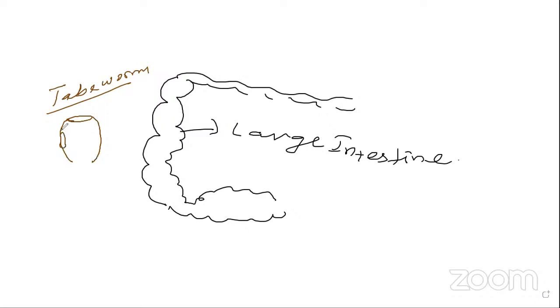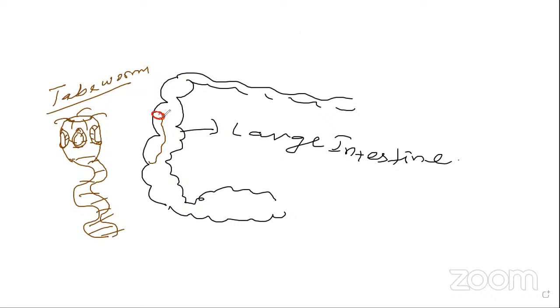It has a sucker, and there are so many hooks also present in it. Already you know about it. This is the tapeworm, present in the wall of the small intestine or large intestine.